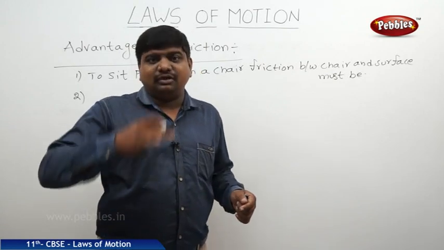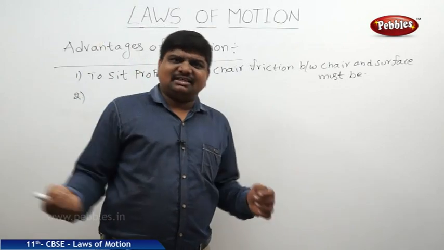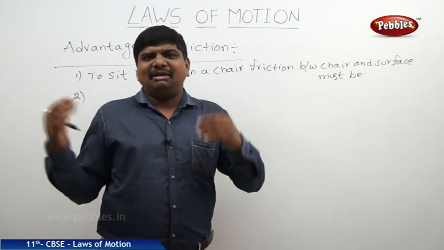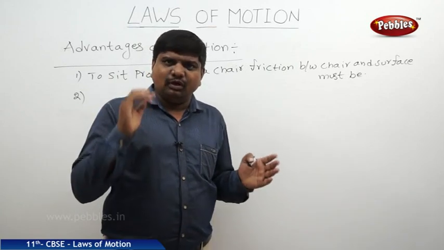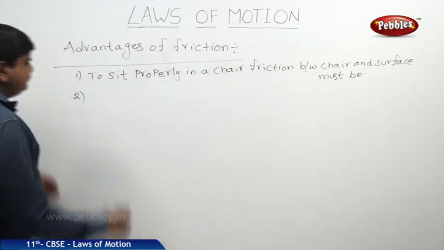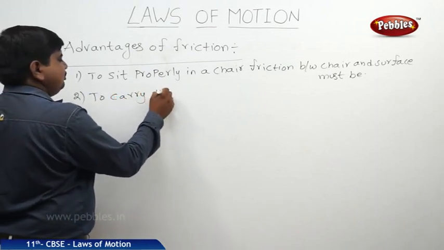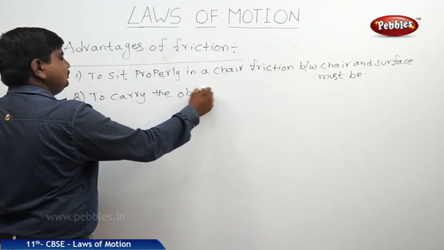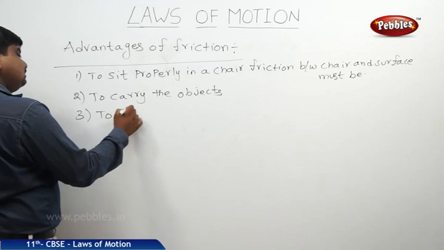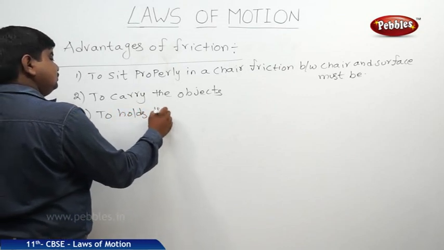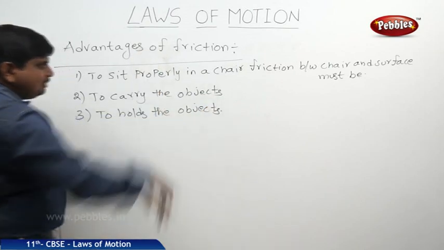To hold a glass to drink water, to hold a pen, a pencil, a carry bag or a big basket, whatever the size, to carry or hold any object, frictional force must be there. These are all the advantages.